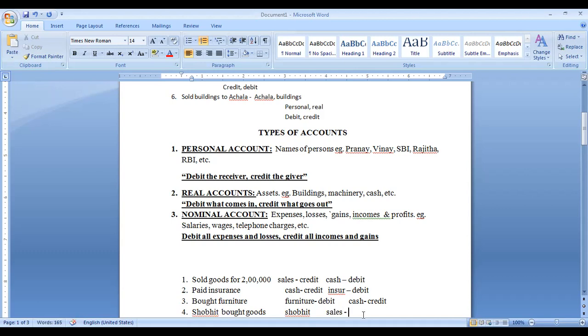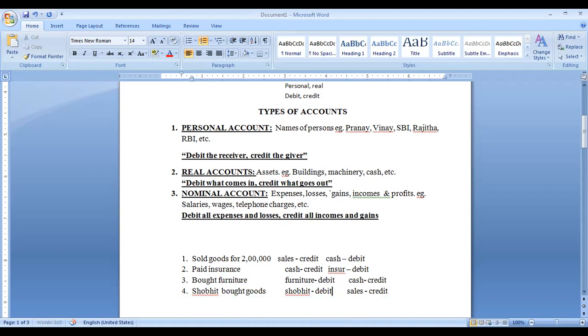Shobhit bought goods from us, it means it is sales for us, no? Sales is always a credit, and automatically Shobhit account is debited. Debit the receiver, we are saying. Shobhit is receiving goods from us, so we will debit him.